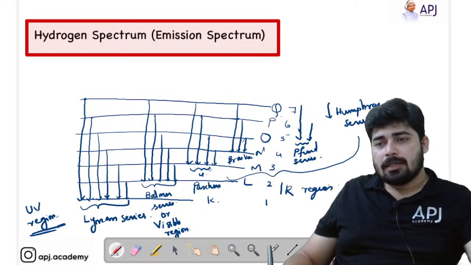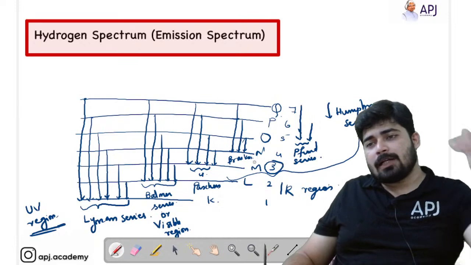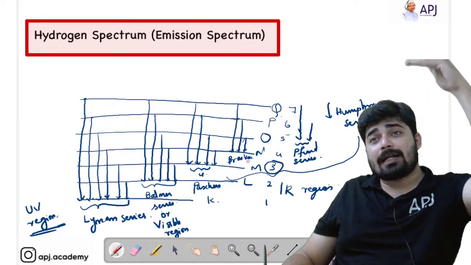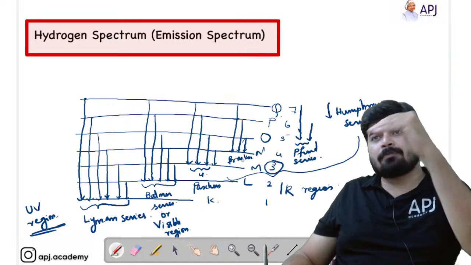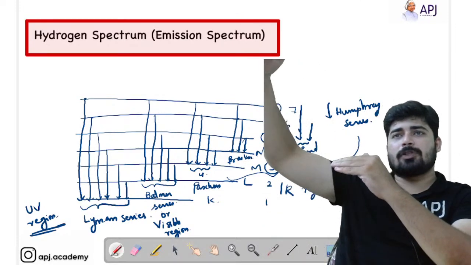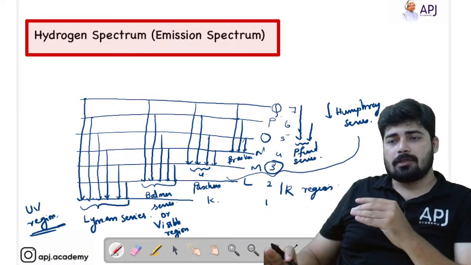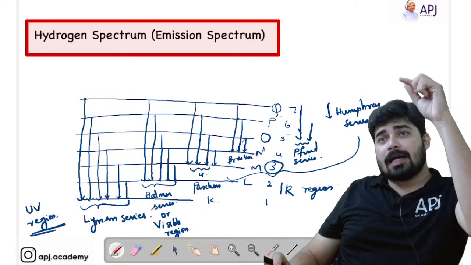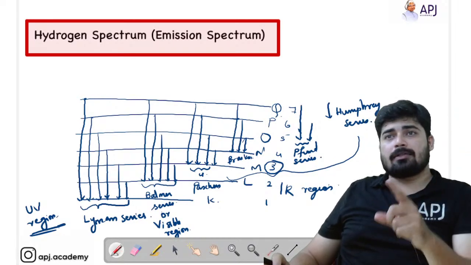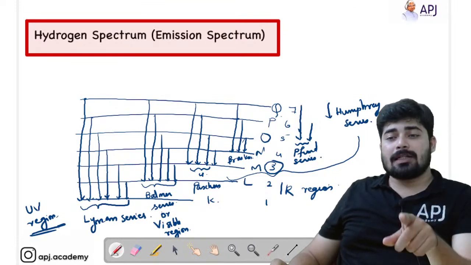So here students, if the value of n is equal to 3, that means the electron is jumping from a higher energy shell to the third shell, from the third shell upwards, towards the fourth shell, fifth shell, sixth shell, all are IR regions, infrared regions. If the electron is jumping to the second shell, then color is obtained. That means it lies in the visible region.